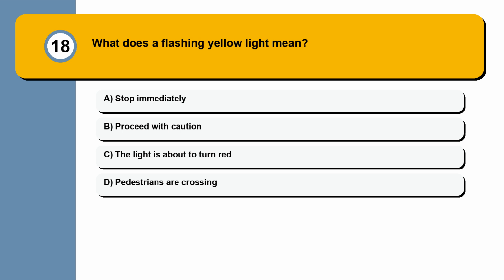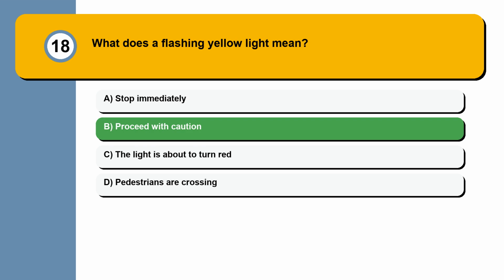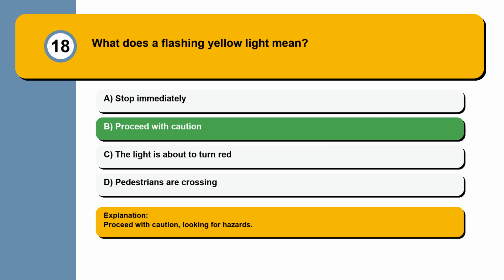Question 18. What does a flashing yellow light mean? Stop immediately. Proceed with caution. The light is about to turn red. Pedestrians are crossing. Proceed with caution, looking for hazards.